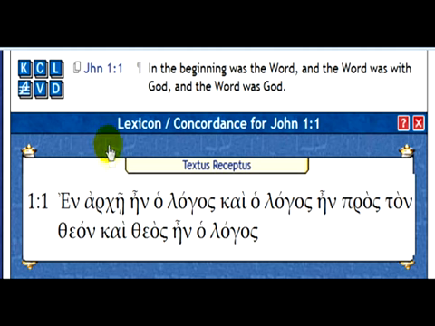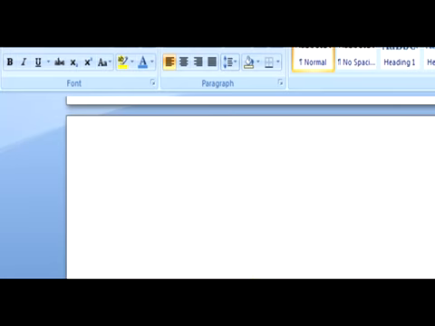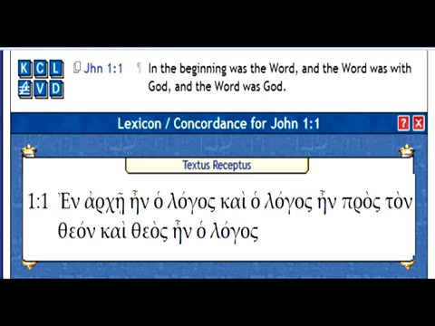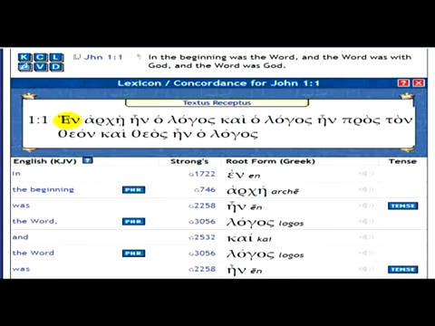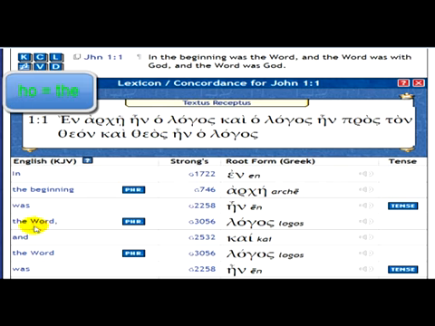For the Greek part of it, I'm not going to write it out on this Microsoft document I have here, because it's already written out here in the Blue Letter Bible. So when we start off here, the word is en, which is in, as you can see here. Arche is the beginning. En was, and all the pronunciations are right next to it, so you brothers can write. That's why I said I'm not going to write it out. Ho is the. Logos is where you get the word word. So in the beginning was the word.